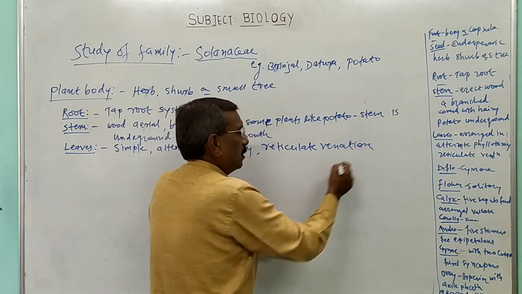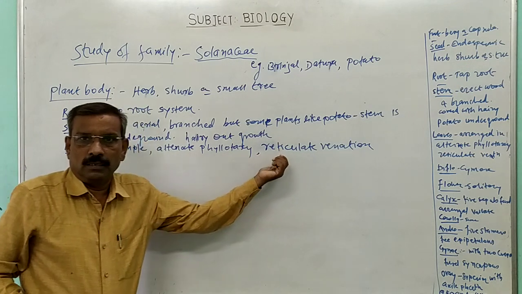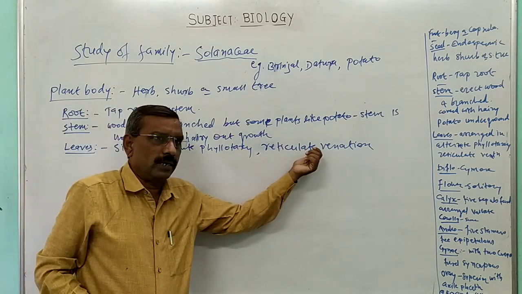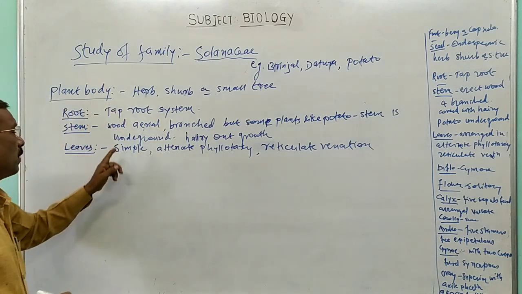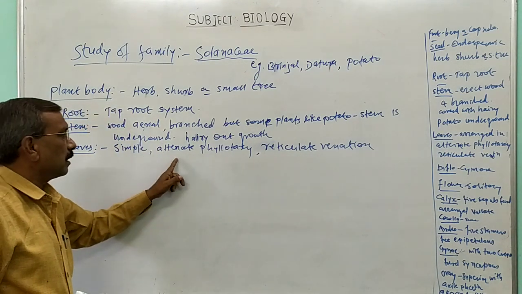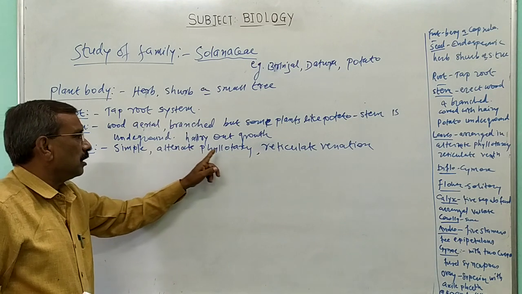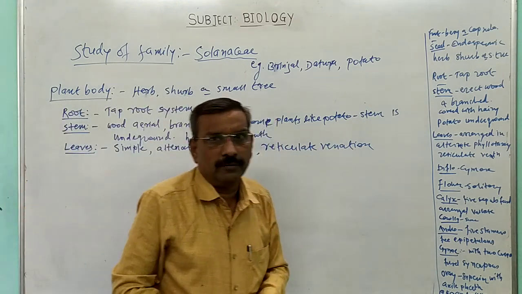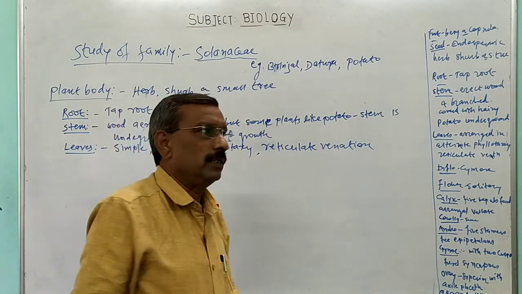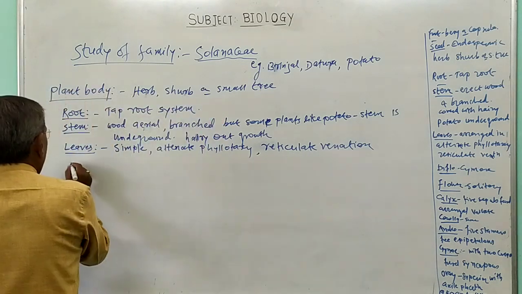Reticulate venation. Reticulate venation means the veins form a network, which is qualified as reticulate venation. Thus, leaves of members of the family Solanaceae are simple, alternate, showing alternate phyllotaxy with a reticulate venation. Next, we are going to study inflorescence.